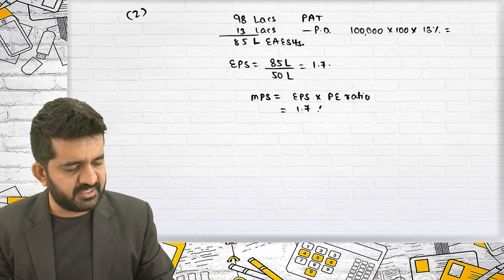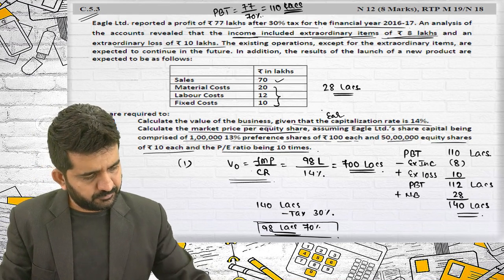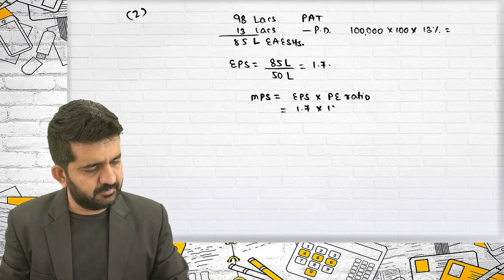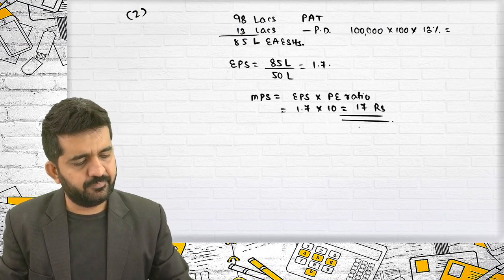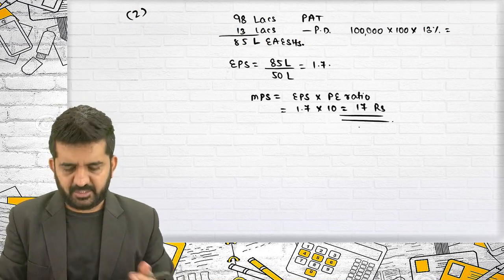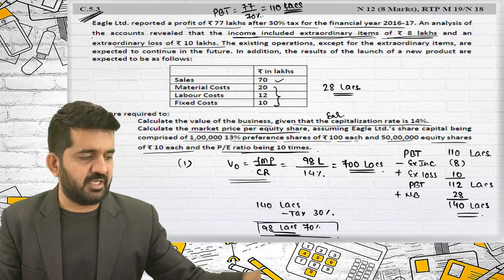EPS is 1.7 multiplied by the P/E ratio given, which is 10. So MPS will be 17 rupees. Alright. A simple question, C5.3, based upon earning capitalization method.